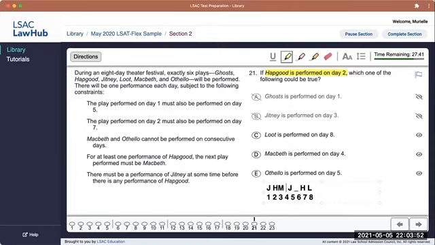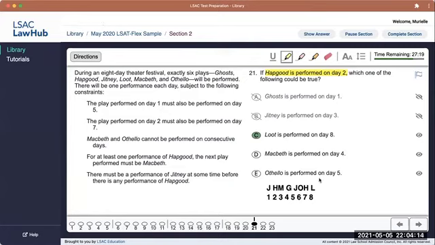O can't be beside M, so it would be over here, which would mean that G is beside M, and this would be our final lineup. So L on day 8 is totally fine, no problem with that. I can go ahead and choose that.